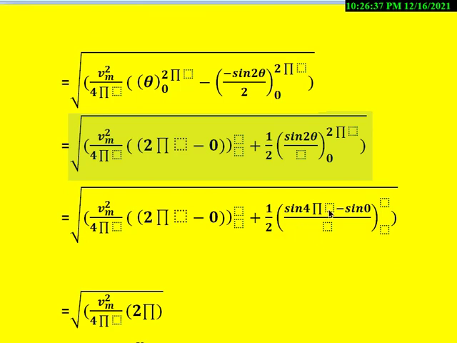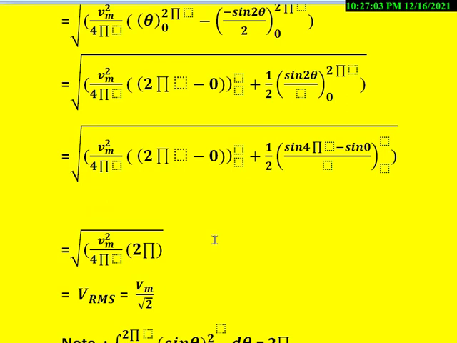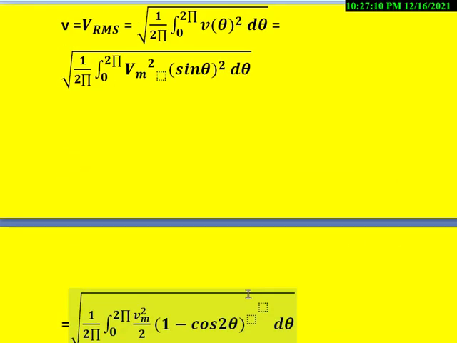Then here the sine 4 pi will become 0 and sine 0 becomes 0, so this second term will become 0. So what we get here is theta, 2 pi minus 0, so ultimately we end up with the root of Vm square by 4 pi into 2 pi. And once we simplify this, we get Vm by root 2. This is the Vrms value of the sine wave.